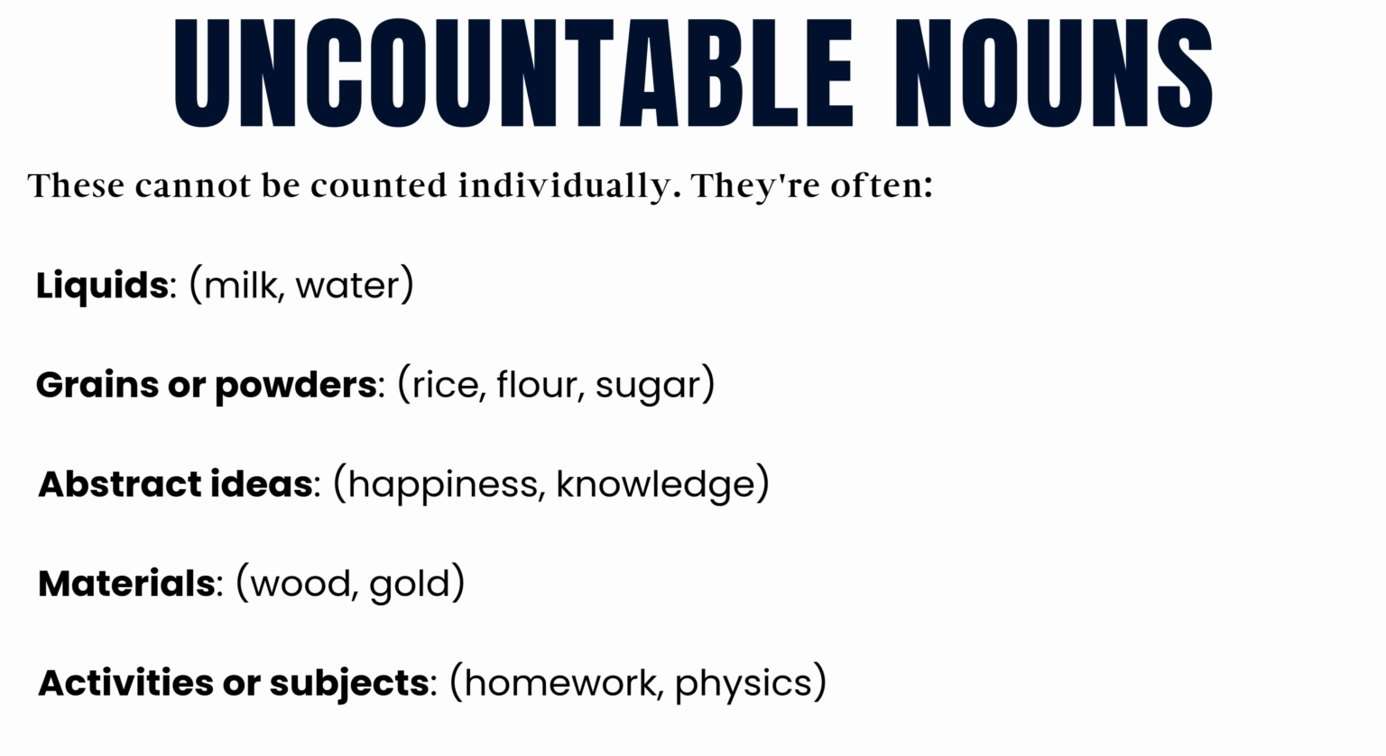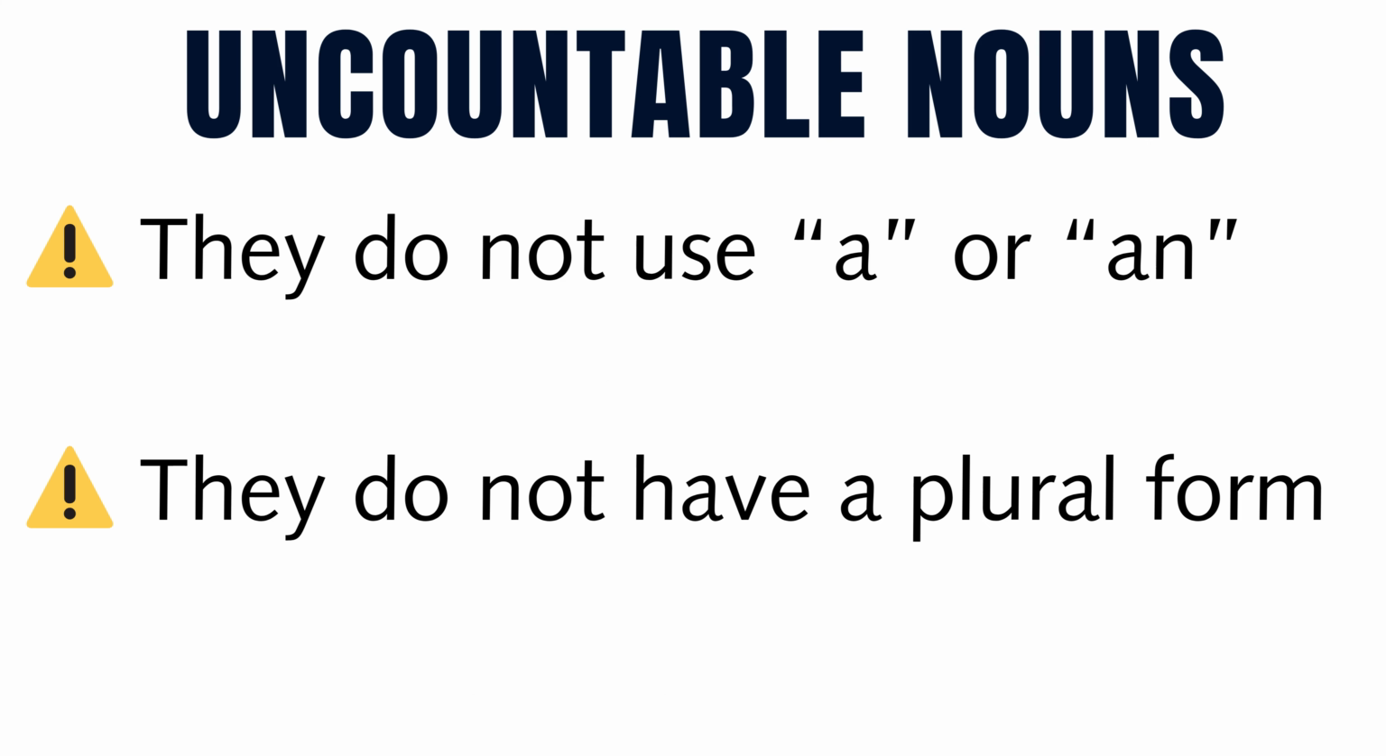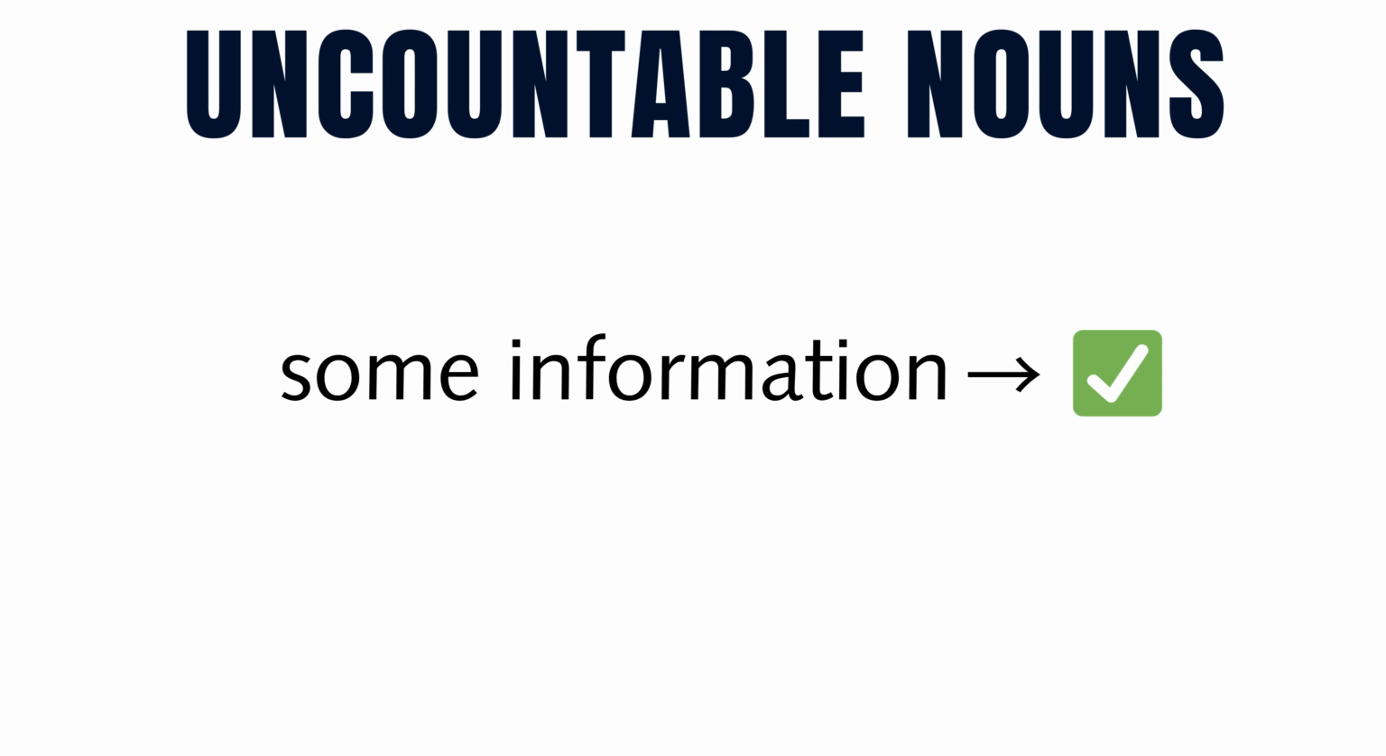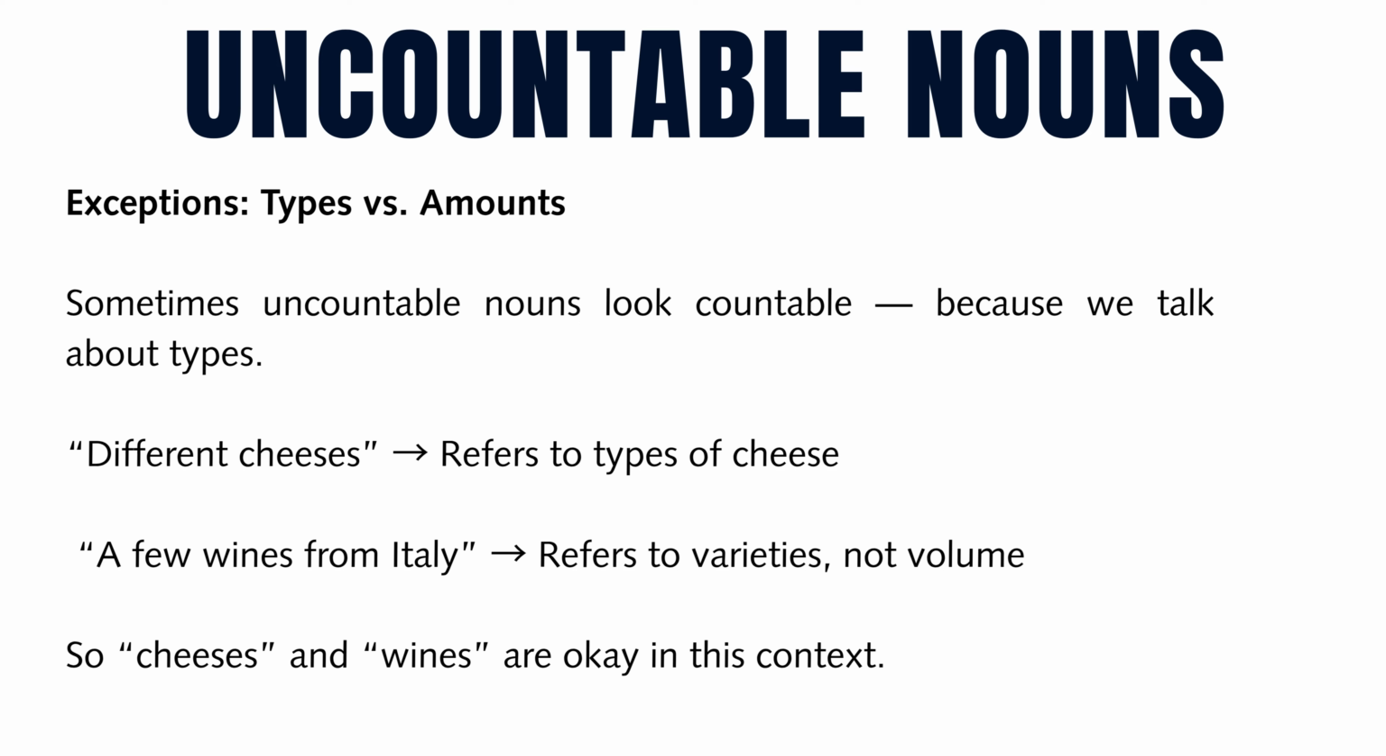Uncountable nouns, these cannot be counted individually. They're often liquids: milk, water; grains or powders: rice, flour, sugar; abstract ideas: happiness, knowledge; materials: wood, gold; activities or subjects: homework, physics. They do not use a or an. They do not have a plural form. And information, some information.